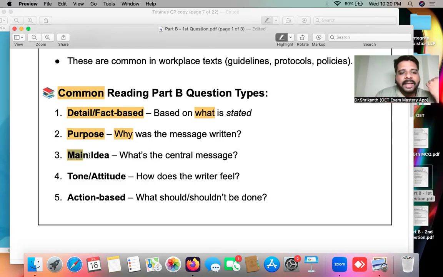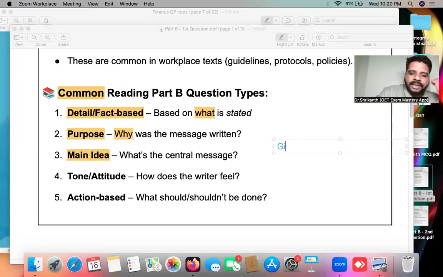Then you get main idea, or what we call the gist, identifying the gist of the question. Gist basically means identifying the overall idea or the central message. That is, when you read the paragraph, you identify the main focal point of the message. This is the central message. This is the main idea of this message. So some questions will be gist type questions. That is, they will be asking you what is the central message of the document.